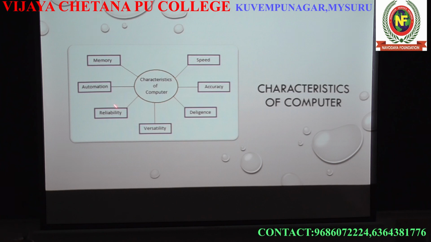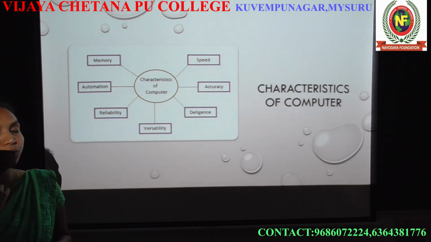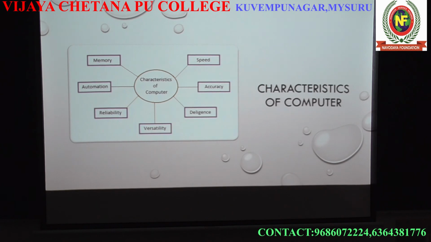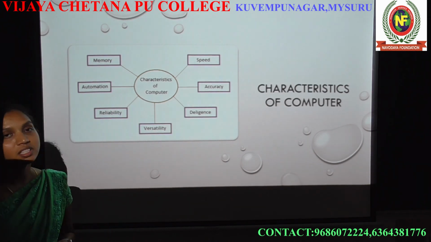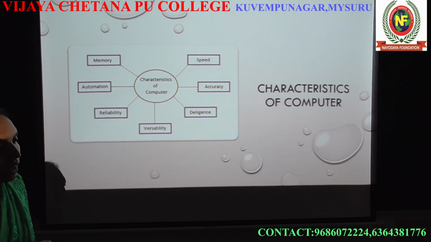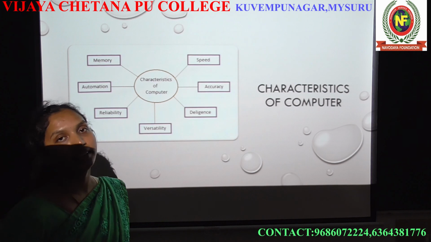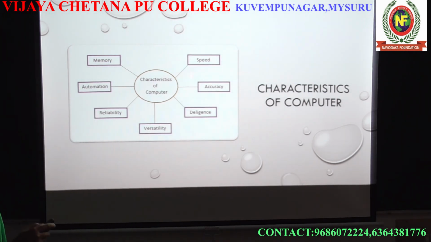Next is reliability. Obviously it is reliability, it is very useful when we are using the computer. It is flexible to use. So that is reliability. And automation is nothing but if you give any task, the computer will automatically do the task on its own. Right, if you give a task to be done at a particular time, it will automatically run the task and complete it. So these are the characteristics contained in the computer.